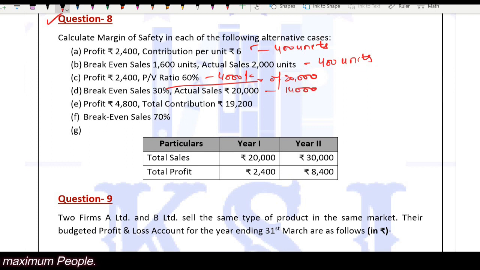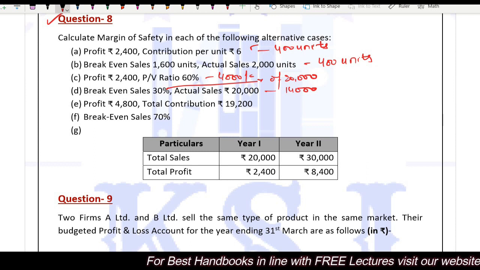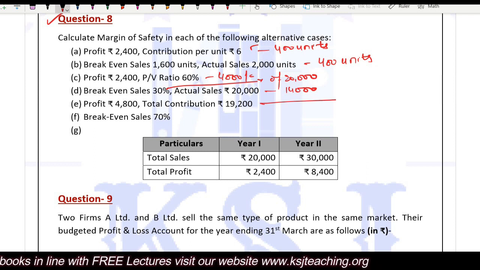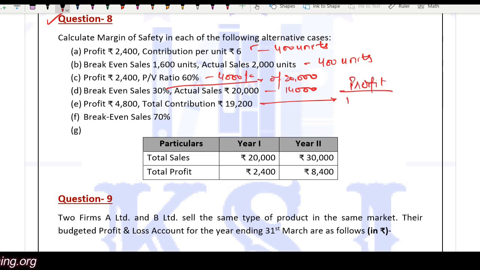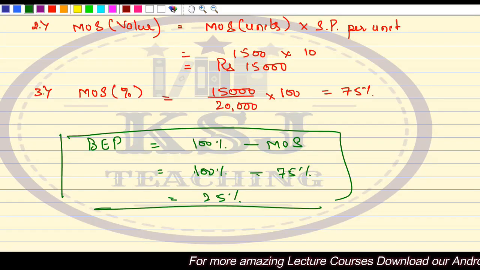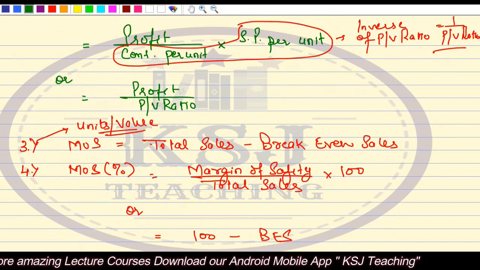Profit is given, 4,800. Total contribution is given, 19,200. We are talking about E part. Profit by total contribution. Now this is again one method of calculating the percentage. That is profit divided by total contribution multiplied by 100. You can calculate the margin of safety in percentage like this also. Okay, I'll write it here if I have the space.